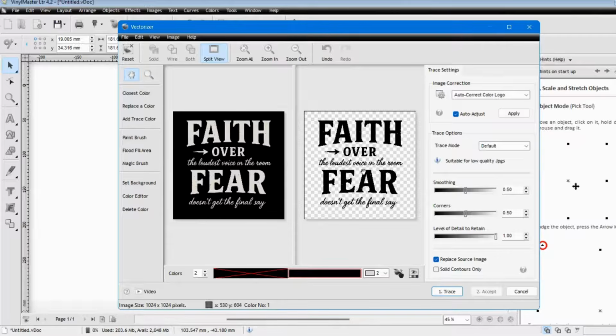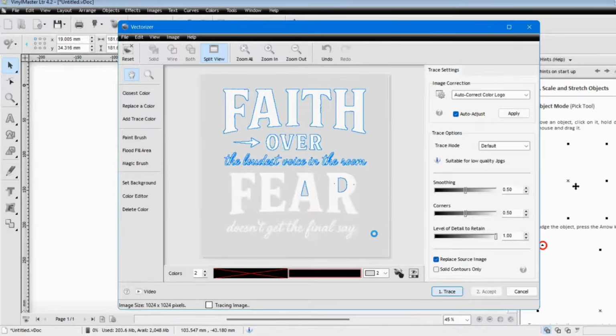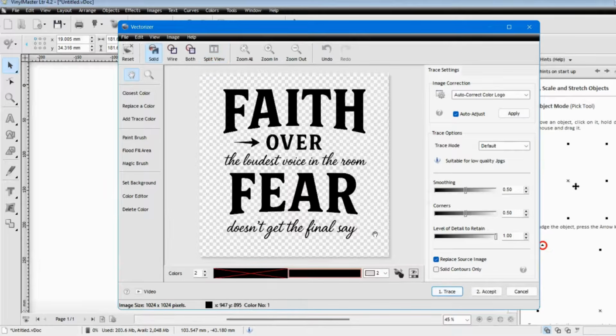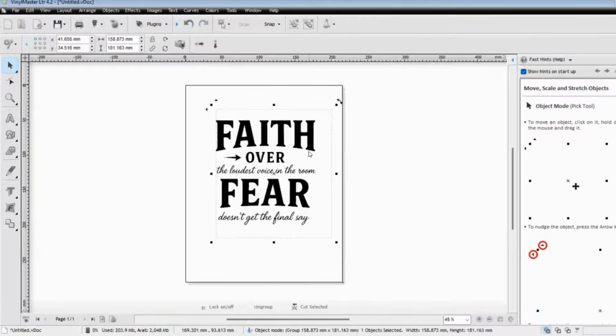If your image was kind of distressed, which this was originally a distressed image that was made in ChatGPT, it's going to pick up on all those little distressed effects in there. So once you do that, you want to go ahead and hit trace, and it's instantly going to retrace your image and create a vectorized image. And it's that quick, right? You're done, right? So basically you want to accept this.